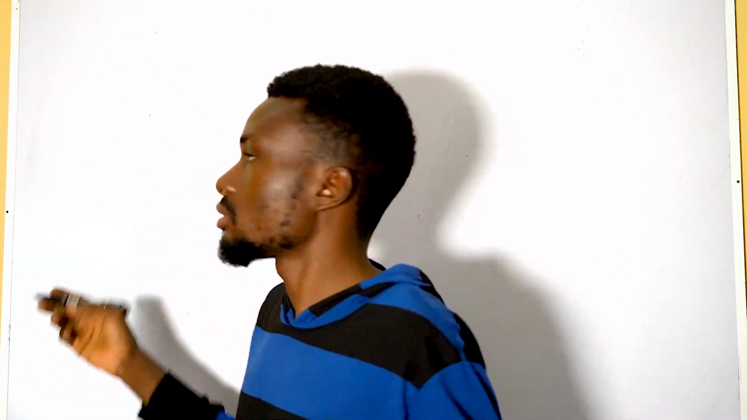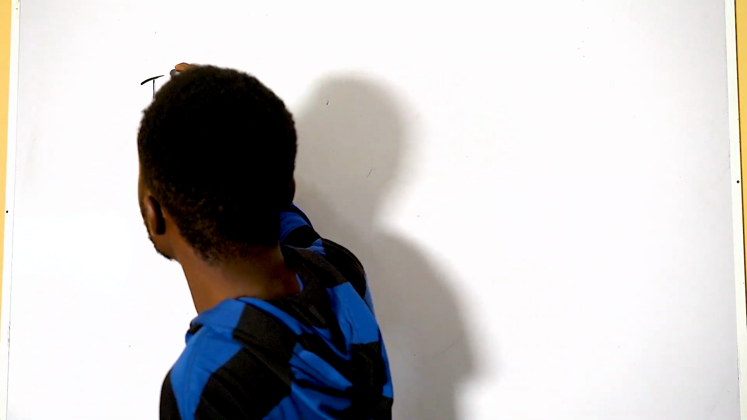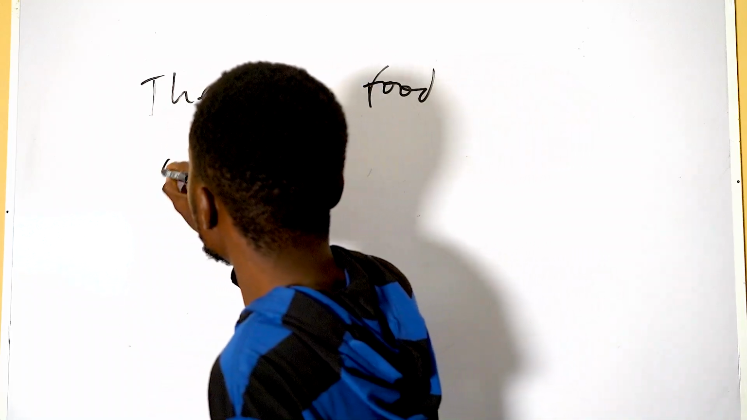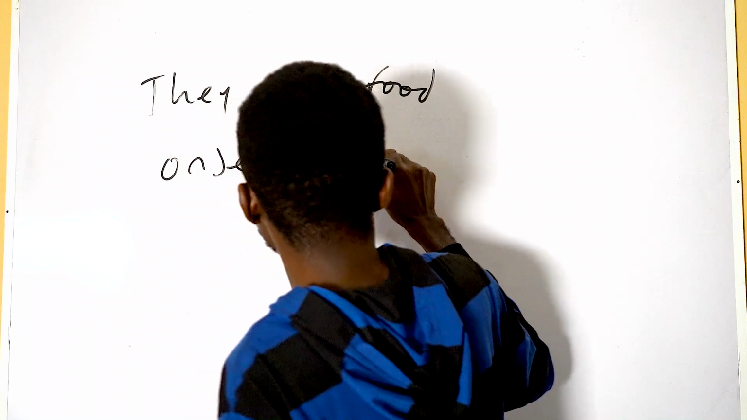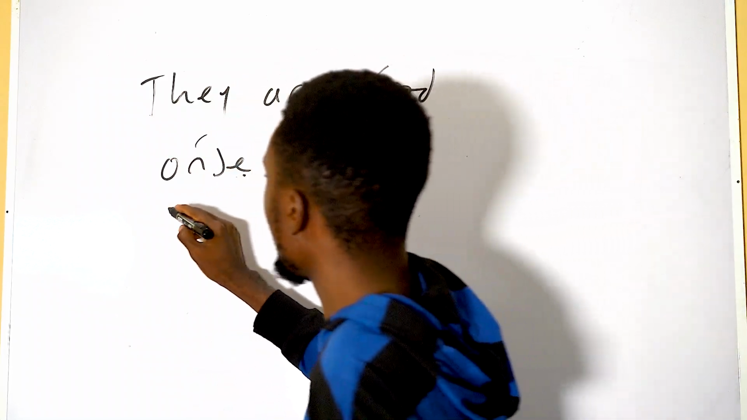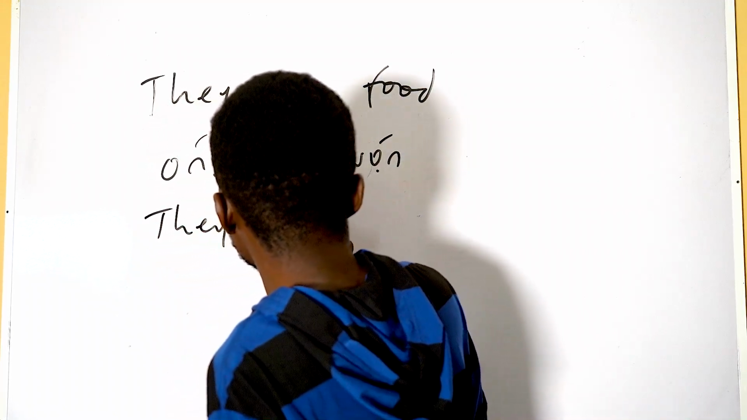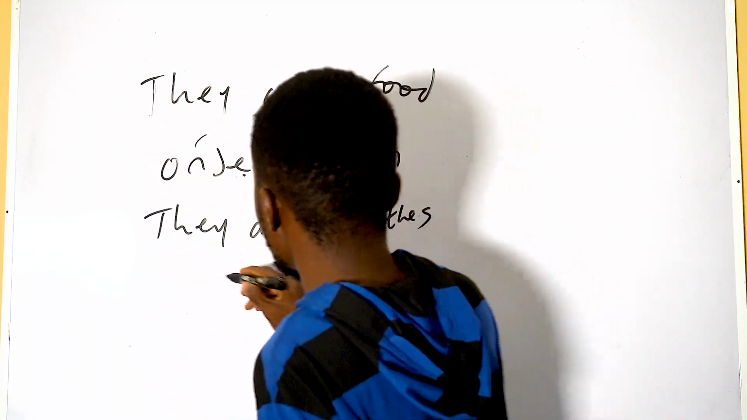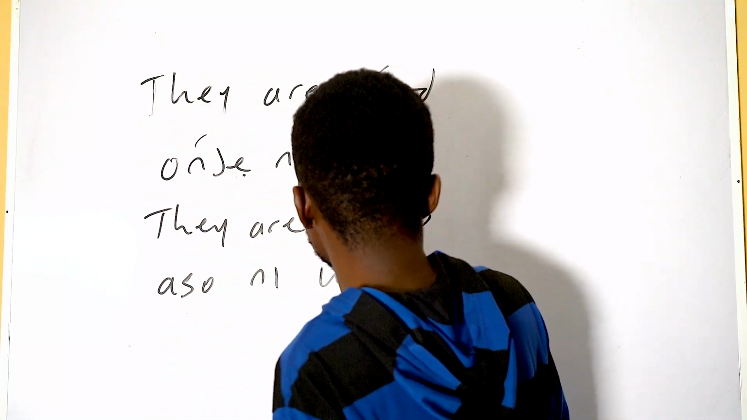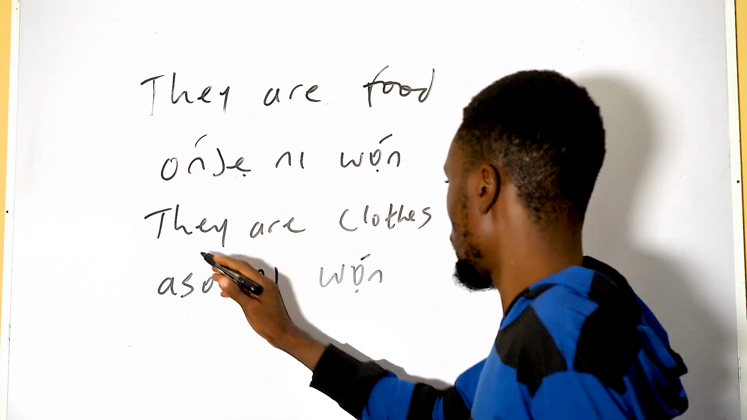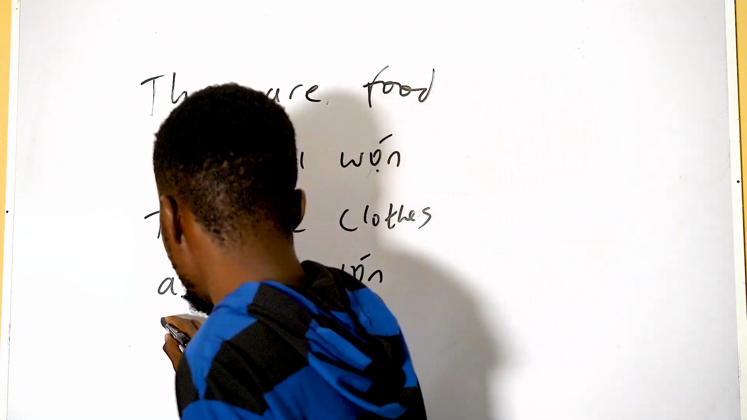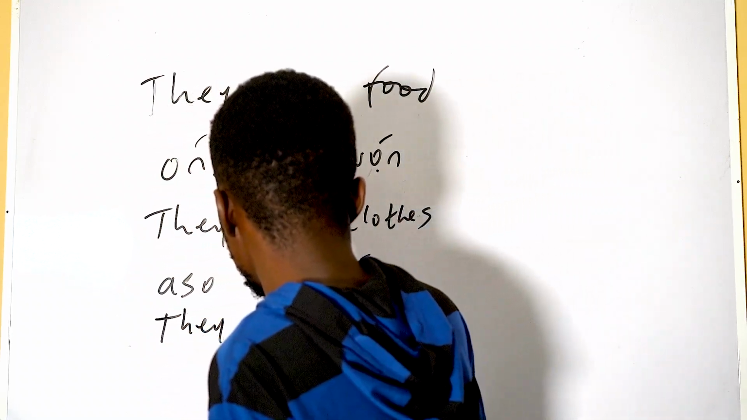But of course, if you are now saying it in the plural, maybe they are food, it is oúnjẹ ni wọ́n. Oúnjẹ ni wọ́n. So they are clothes. It is aṣọ ni wọ́n. Aṣọ ni wọ́n. They are clothes. So they are robbers.